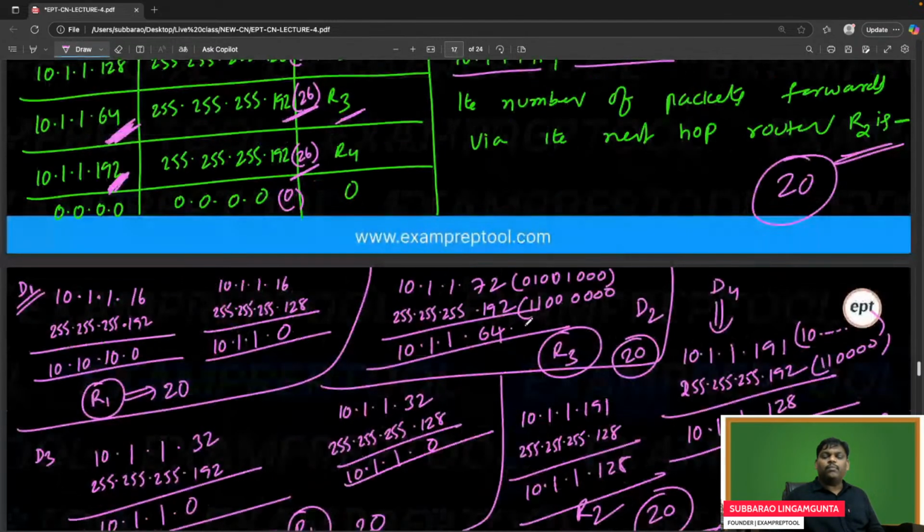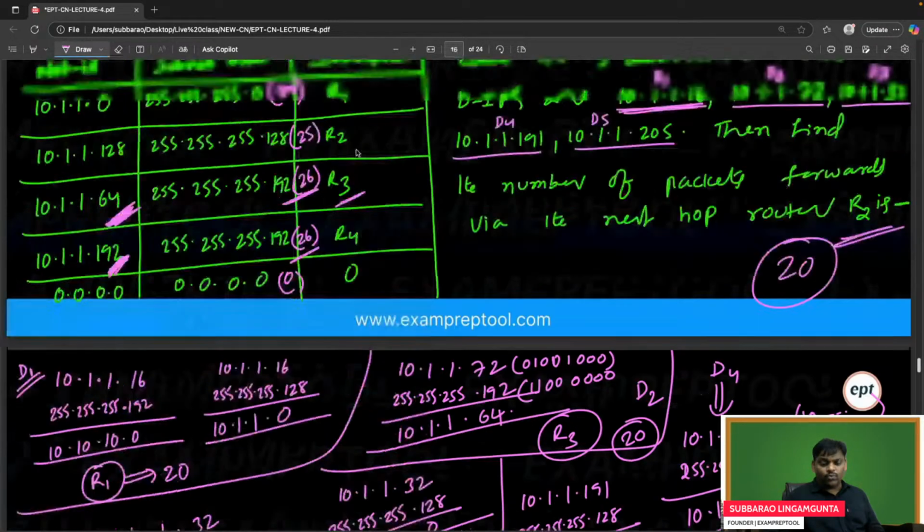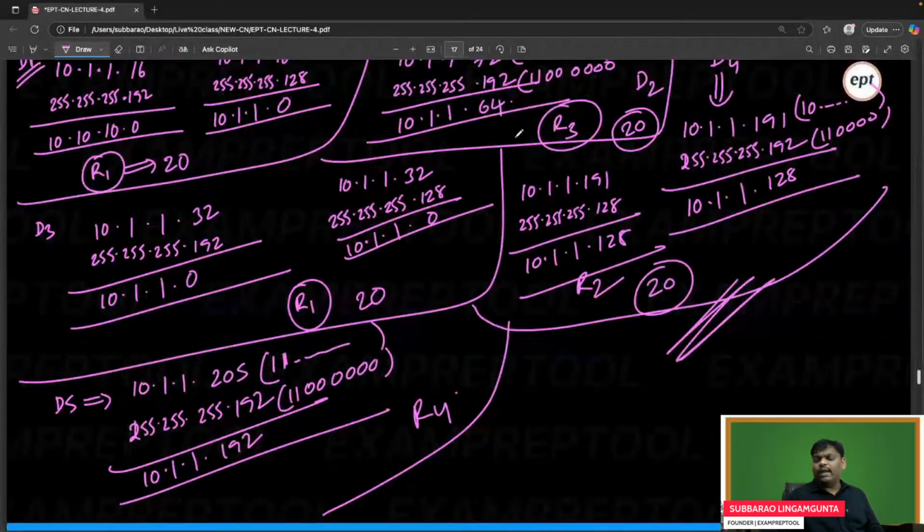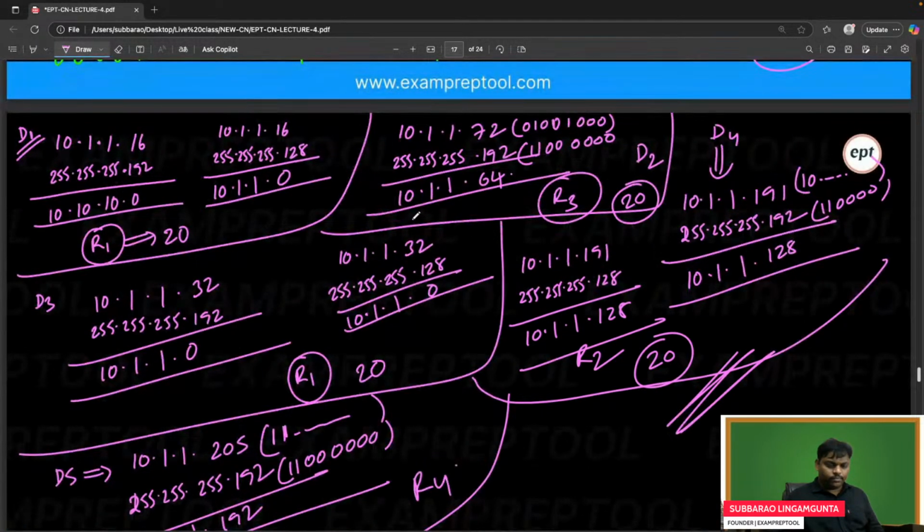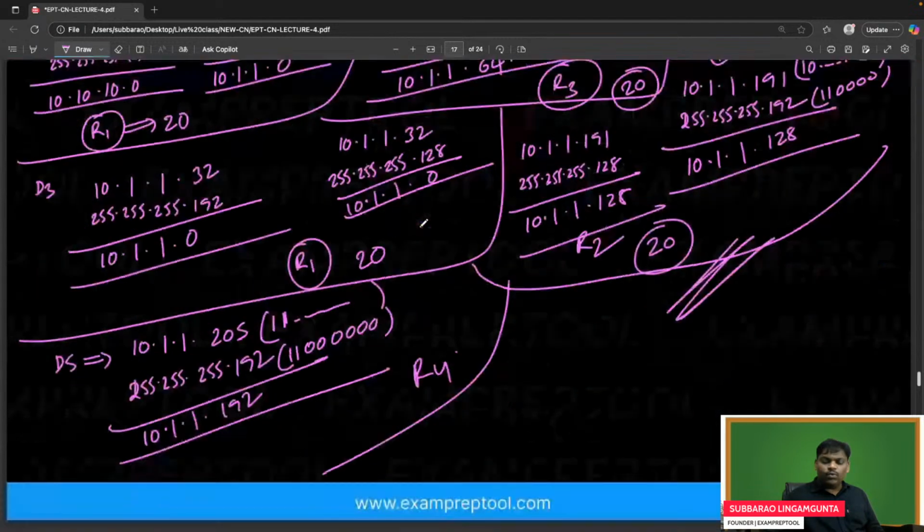So out of them, how many packets go via R2? You have to do the AND operation with all. If there is any smart approach, please use it. Whatever idea you got at that point of time, you can check.